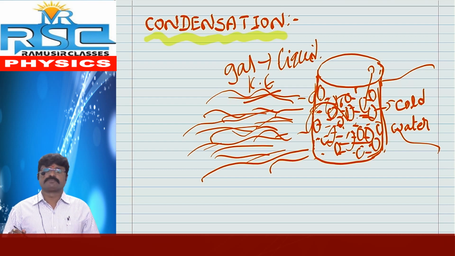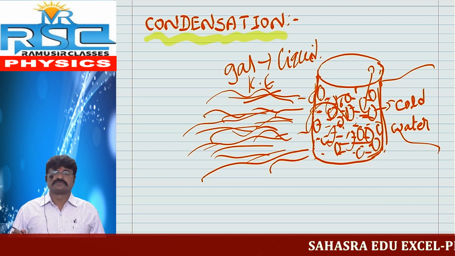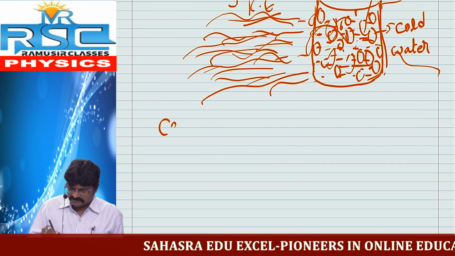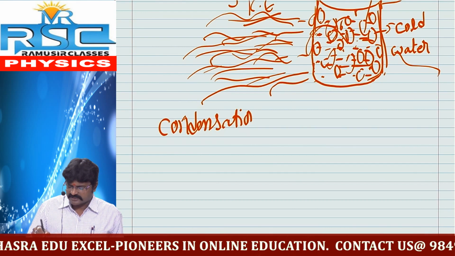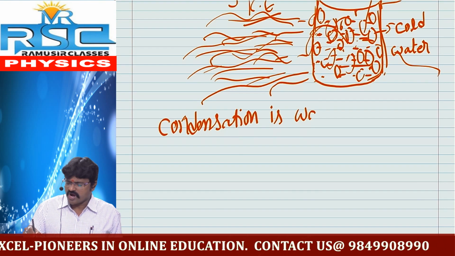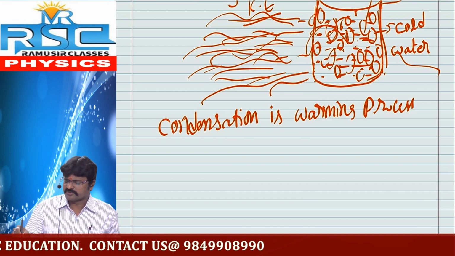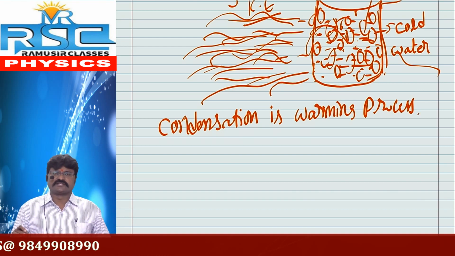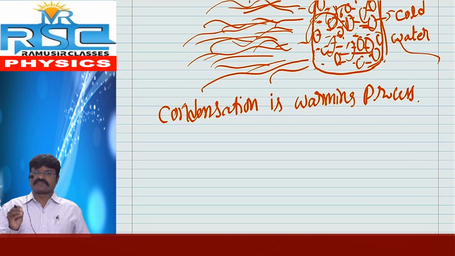In this mechanism, the cold water temperature is slowly increasing. That's why this is simply called a warming process. Condensation is a warming process. A warming process is nothing but a slight heat. Because of this, some water droplets are present on the glass tumbler.